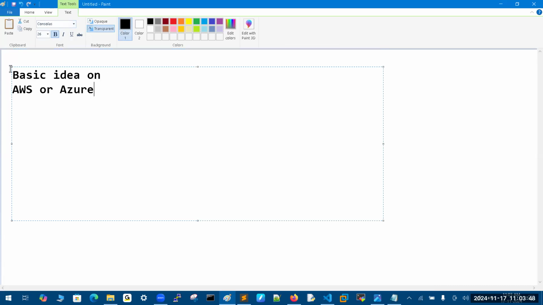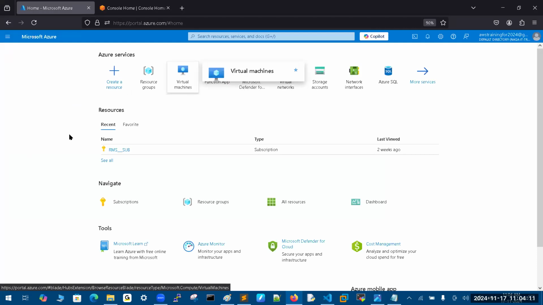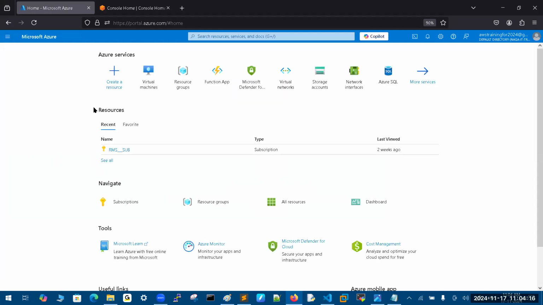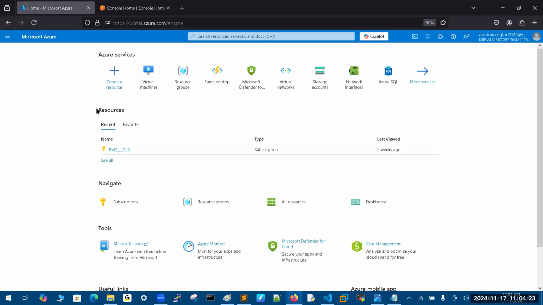Really, I'm not telling you that if you join here you will get the cloud knowledge. No, not at all. Wrong. If you already have a basic idea of what a VPC, VNet, and VM are, not expert level, not intermediate level, that is enough. Why? Because I will teach you again in the graphical user interface in front of you. I will explain, and then I will do the automation for that infrastructure. So you need a basic idea on one of the clouds.